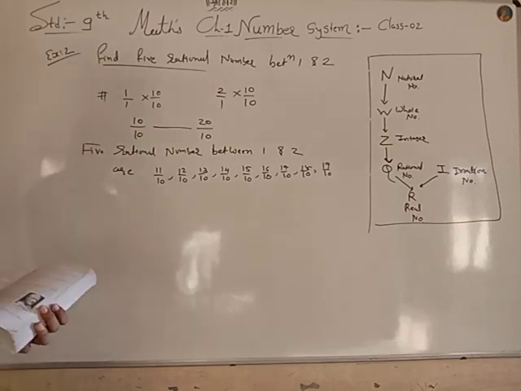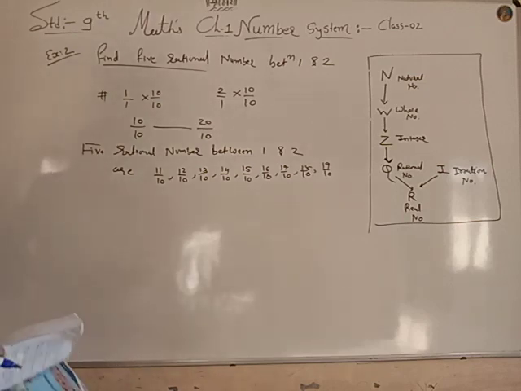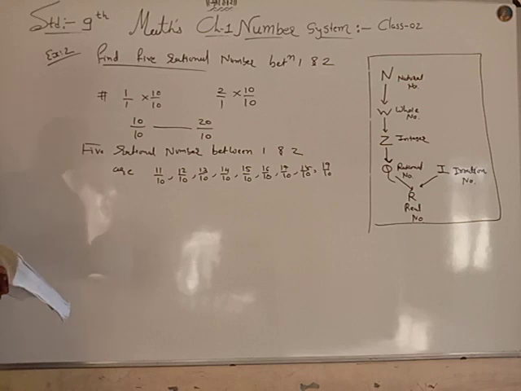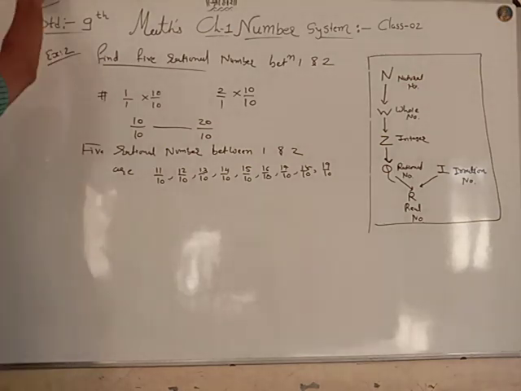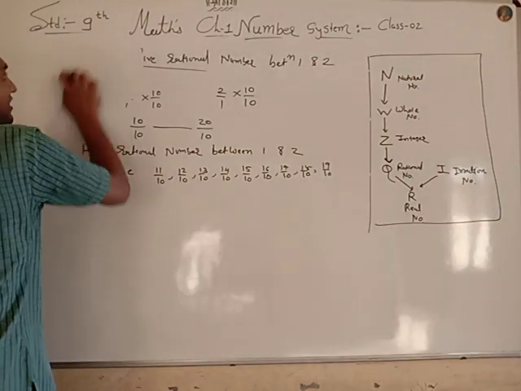Now let's do exercise 1.1. First make a space and then we will do exercise 1.1.